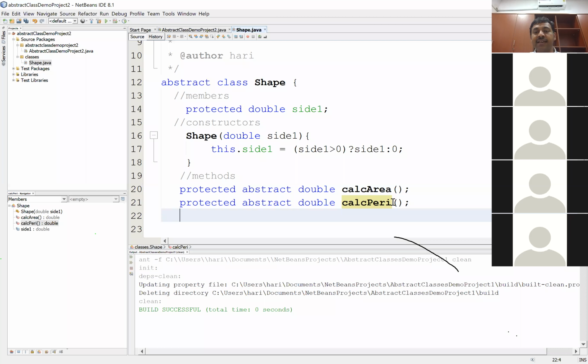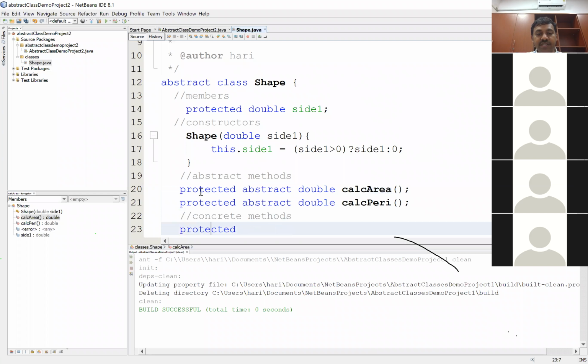Now, should an abstract class have all methods to be abstract? Not necessary. So I can have some concrete methods also. So these are all the abstract methods I'll have. I'll also have some concrete methods. I'll have a concrete method, protected. I'm purposefully keeping them protected. I will fine-tune this access specifier depending on what kind of access I want to give later. I started off with protected because I'm sure that this class, being an abstract class, will be a parent class for some other classes.